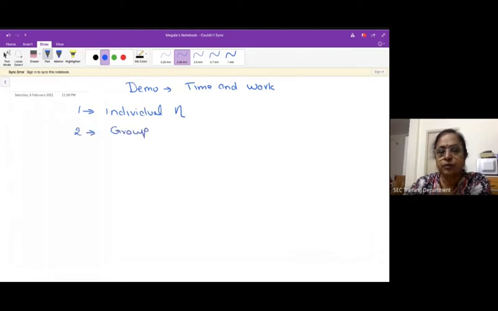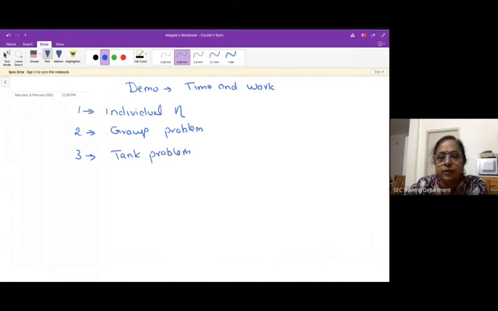The group problem is like a group of people doing the work. For example, 10 men and 5 women complete a particular work, or along with children. Here the assumption is made that if 10 men are mentioned, then we assume that all 10 men will be working at the same rate. And third is the pipes and cistern problem, or you can say the tank problem: water filling the tank or emptying the tank. So that is the third category.